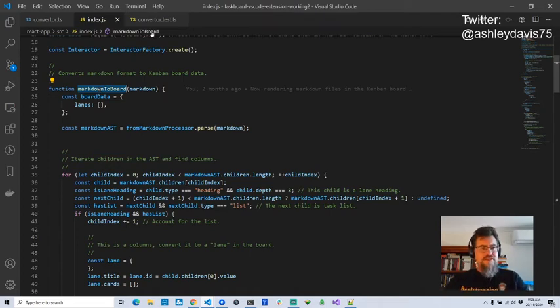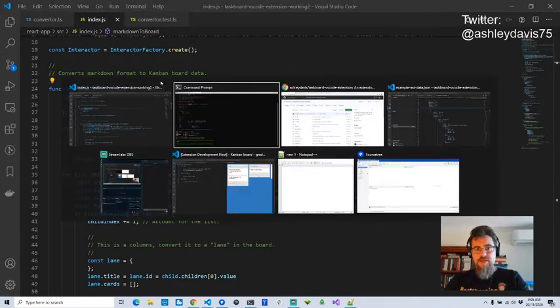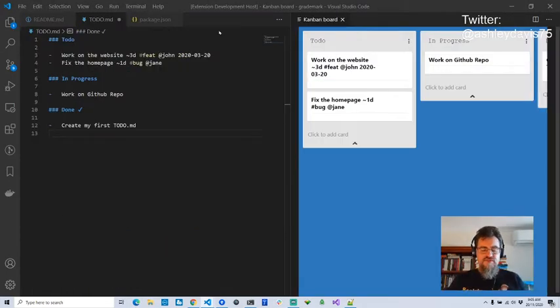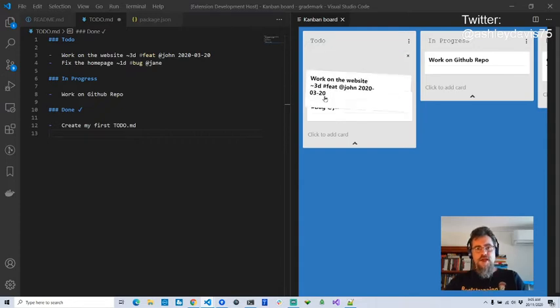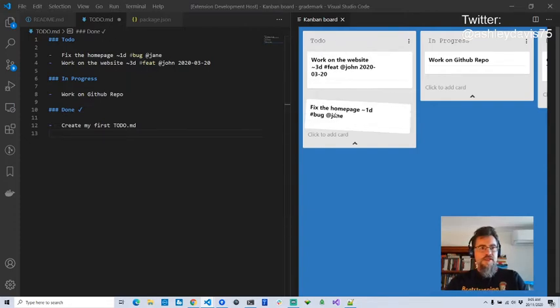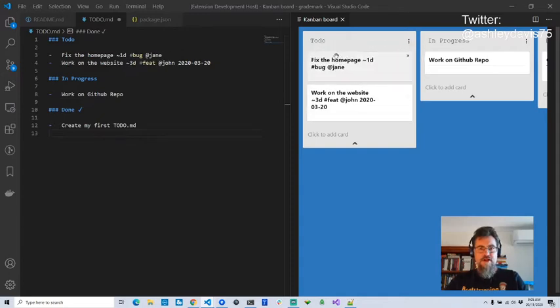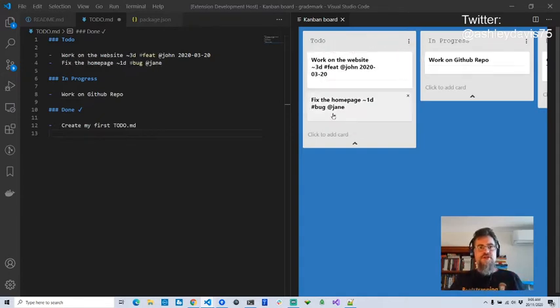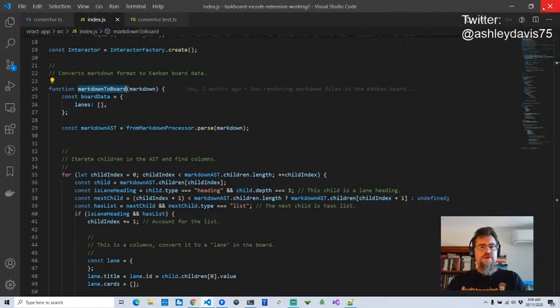Actually, before we get into the testing, let's just have a quick look at the prototype, just so you know what we're aiming at. If you've seen the previous sessions, you'll have seen this. This is the prototype, so this is the Kanban board on the right here, running in Visual Studio Code. I can do editing of this thing, and if you watch the left, you can see that I'm actually editing a markdown file by editing this Kanban board. So this is the prototype. This is what I'm trying to build, and I'm working towards it now, like actual proper long-term maintainable code. I'm using test-driven development to get there.